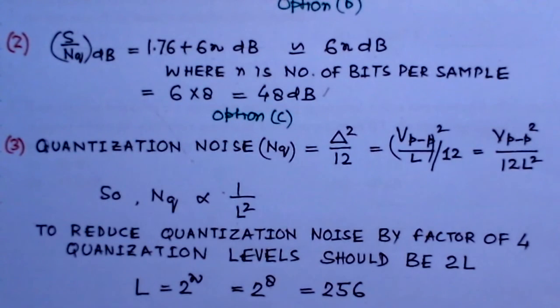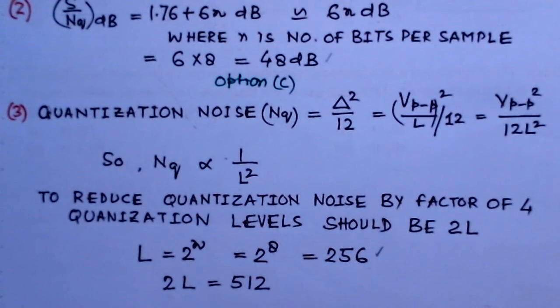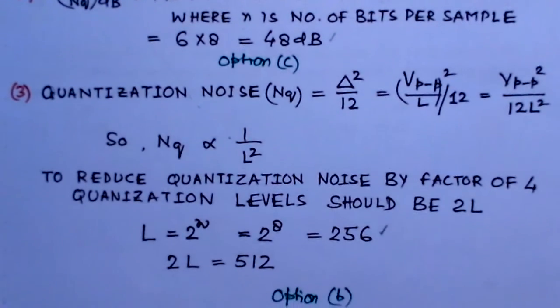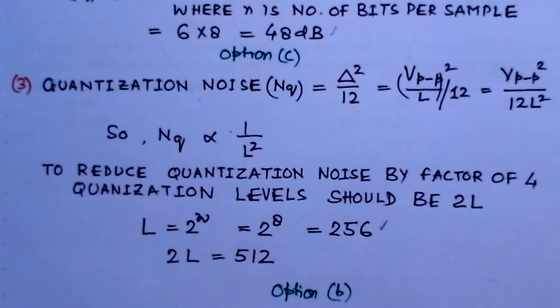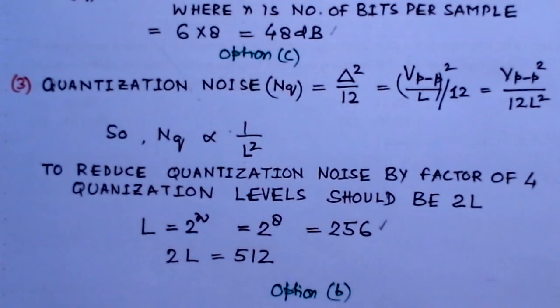We know that levels equal 2 to the n, 2 to the 8, so 256 levels are present, and you need twice L. That means these levels have to be enhanced from 256 to 512. So this is option B, and this is the right choice. So these have been 3 problems, and they are quite simple if you understand the parts given in this problem.